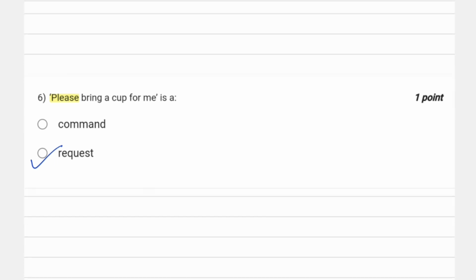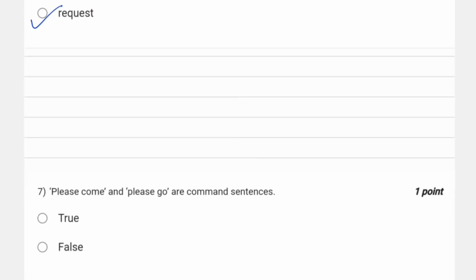Let's move to the next question, question number 7. Please come and please go are command sentences. So this is definitely false. Again, a command sentence would have been if you directly said come or you directly said go. That would be a command. But the presence of please makes it a request. I hope you are understanding this.